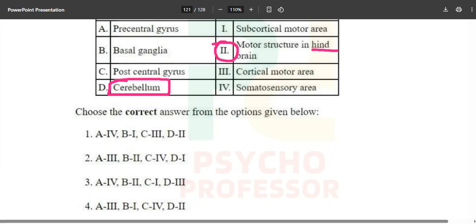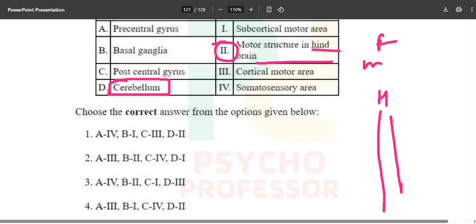Now what is your hindbrain? From the spinal cord, it is the hindbrain, the midbrain and the forebrain. We have seen these complete divisions, diencephalon, telencephalon, in our previous videos. So either option number 1 is correct or option number 4 is correct. Now let's try to identify what is happening over here. About basal ganglia we don't know, but about the precentral gyrus and the postcentral gyrus, some learning needs to take place over here.